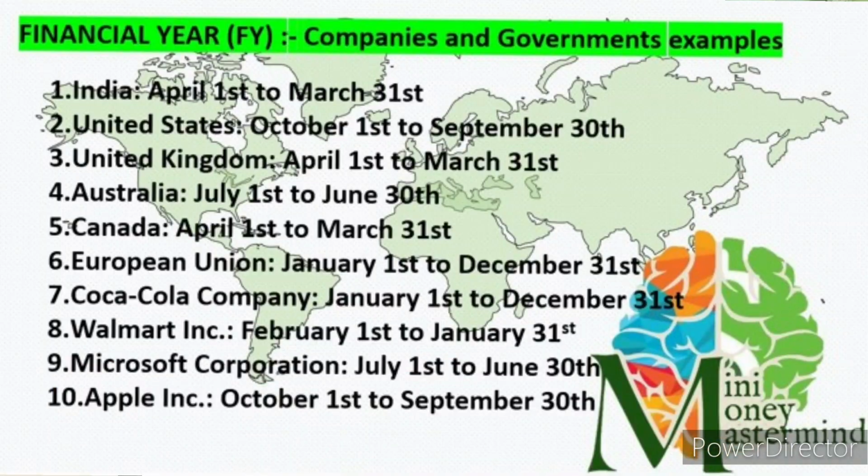A financial year, also known as the fiscal year, is a 12-month period used by companies and governments for accounting and financial reporting purposes. For example, a company's financial year can start on April 1st of the present year and end on March 31st of the next year. Now, over here are some of the countries' different financial years. See? On the top there's India, then there's United States, Canada, and many more.